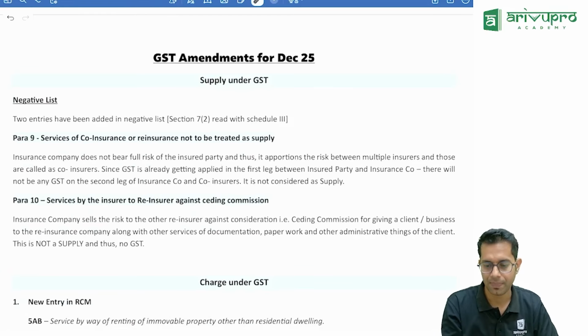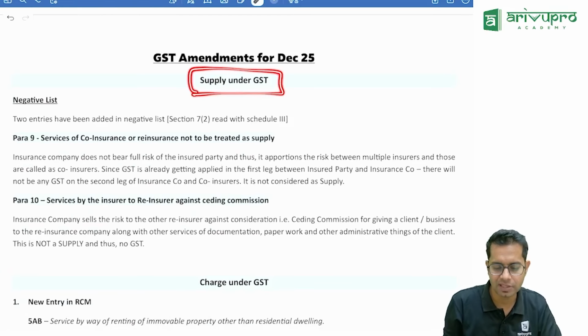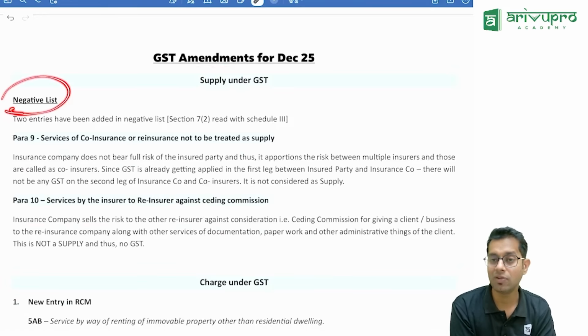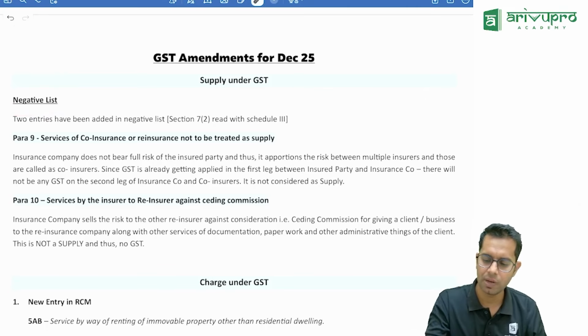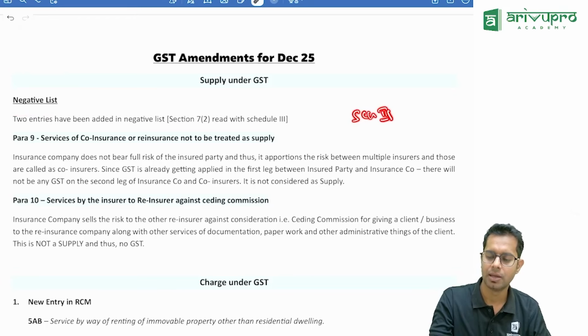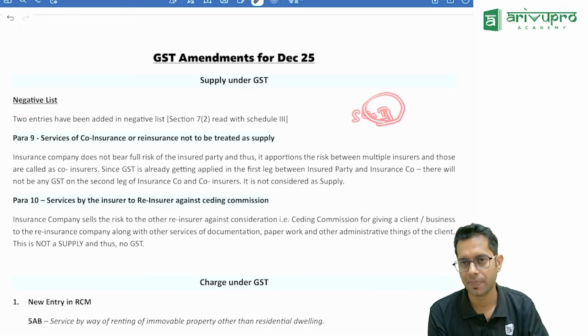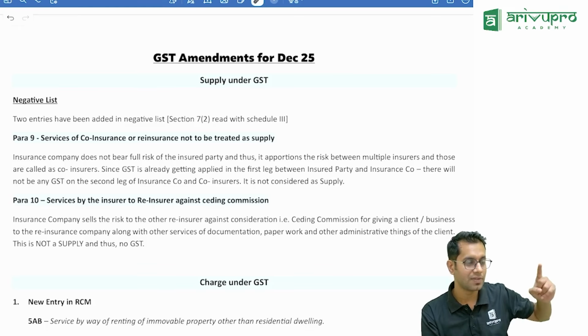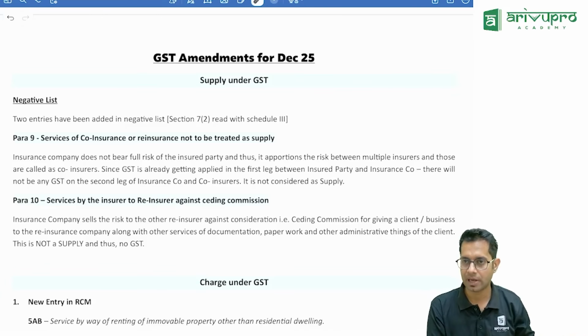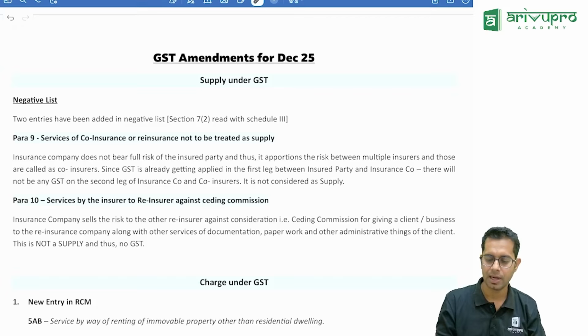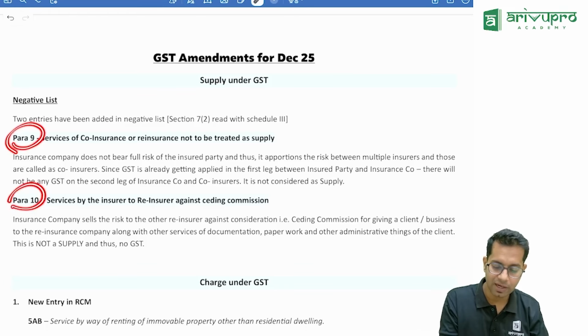Apart from that, a new item which has been added. You remember the negative list we studied? Schedule number 3, chapter number 1. We saw that services given by an employee to the employer in the course of employment, funeral, actionable claims, they are all not a supply. Correct? Now here they have added 2 more items.